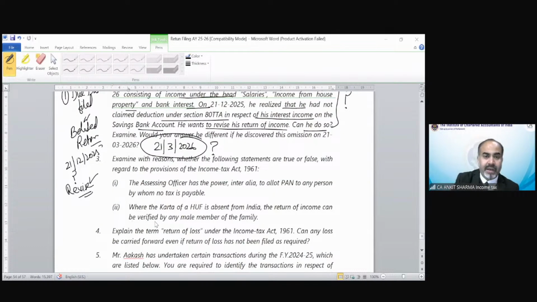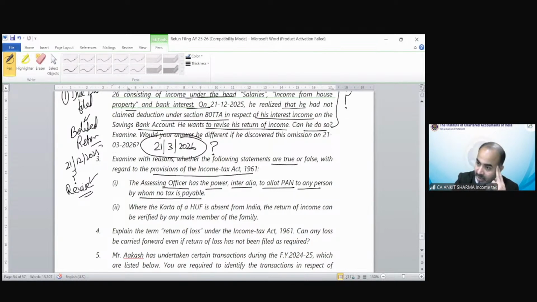Next is, examine with reason whether the following statements are true or false with regard to the provisions of the Income Tax Act 1961. The assessing officer has the power inter alia to allot PAN to any person by whom no tax is payable.